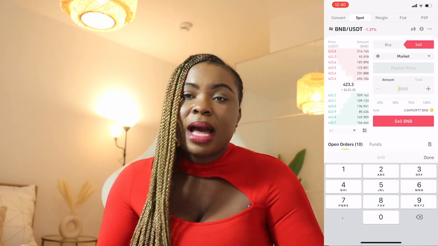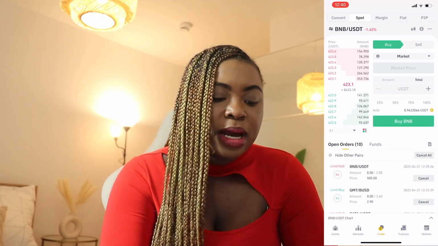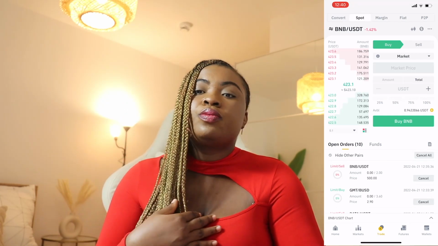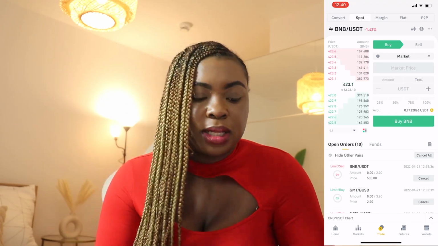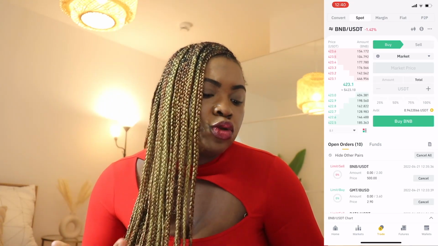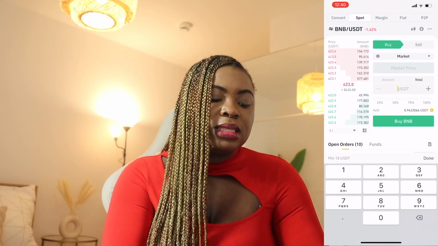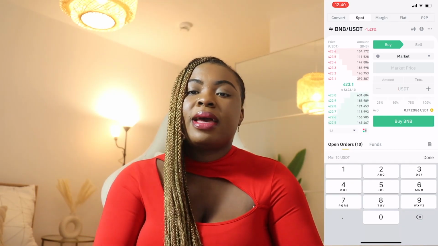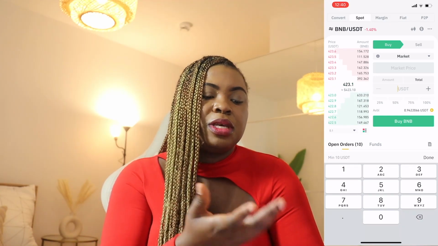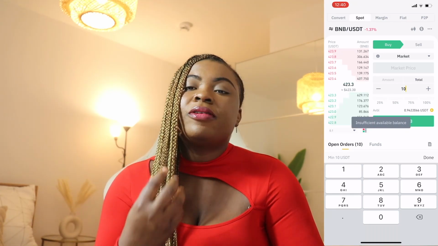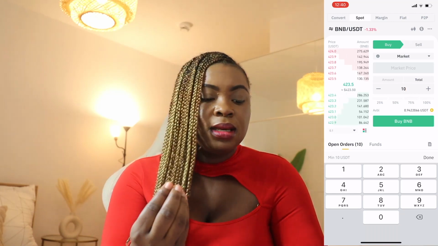The same goes for the buy. If you want to buy at a market price, you are not allowed to put what price you want to buy that particular coin at. You just need to put how much you're willing to spend to buy that coin. Let's say, for example, I want to buy BNB. Maybe I don't have USDT right now, so let's say I want to buy maybe $10 worth of BNB. Once I put that $10, it's going to go to the market, look for the best possible person they can see, and then buy it.